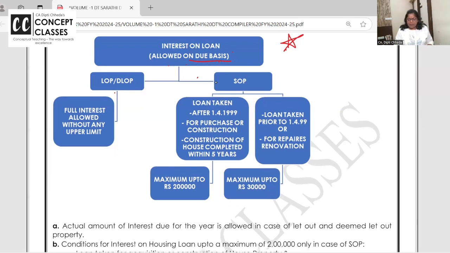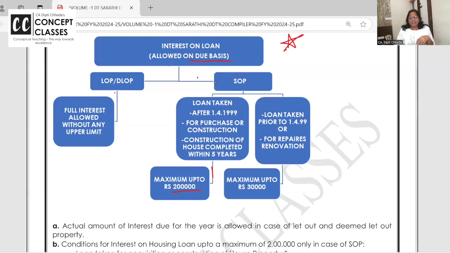Self-occupied property: if the loan is taken after 1.4.99 for purchase or construction, and construction should be completed in 5 years, then how much interest is allowed? 2 lakh.